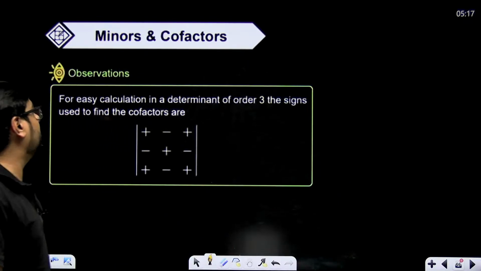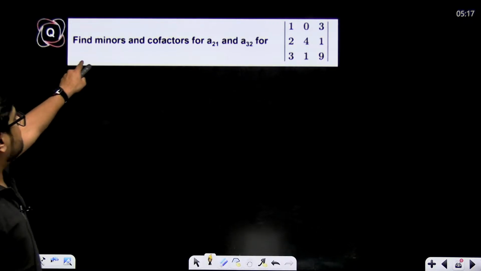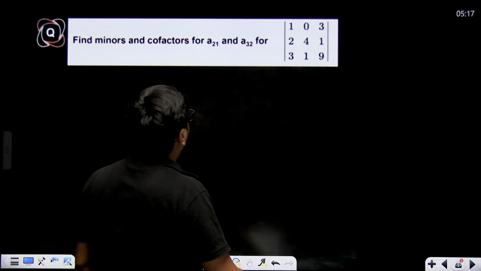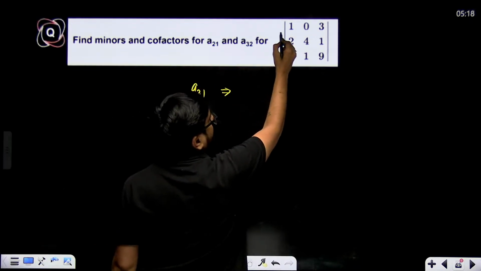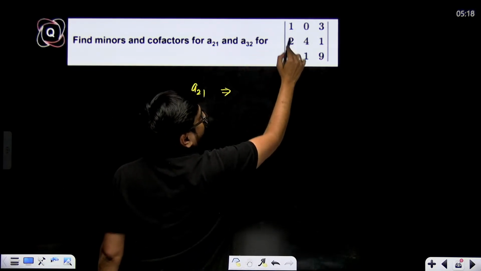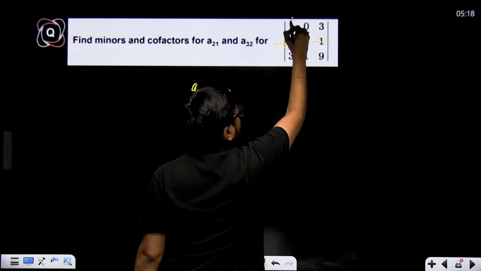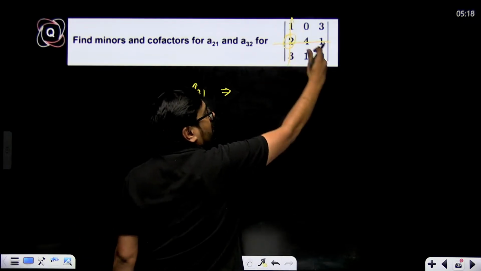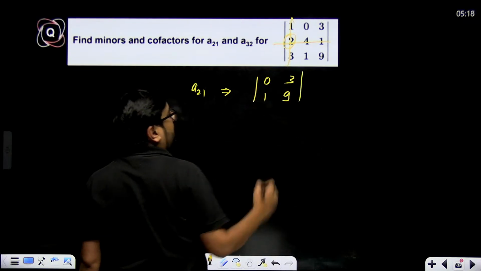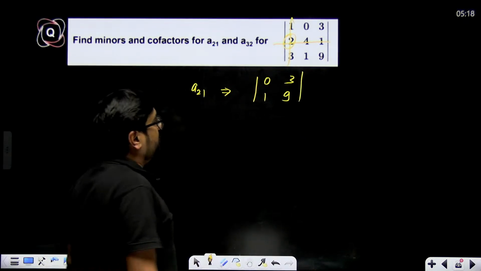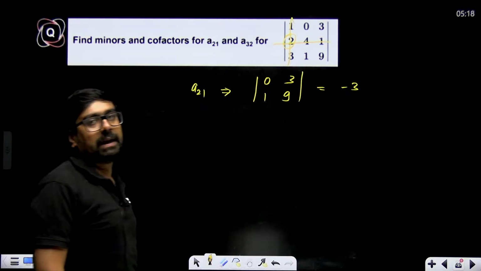Let's do a question related to this. I'll tell you how to solve also, don't worry. For example, minor and cofactors of A21 and A32. A21. So its minor will be A21, which element? Second row, first column. That means this element. So what will you do? Minor, just hide this and this. Corresponding row and column you will hide, and cross multiply and subtract and write the determinant. Sorry, 0, 3, 1, 9. This will be the remaining determinant. And when you solve this, what will become? 0 minus 3. That means minus 3. Its value will be minus 3.